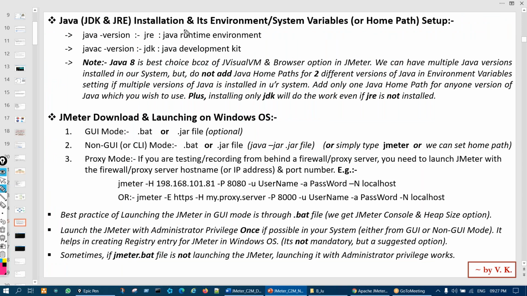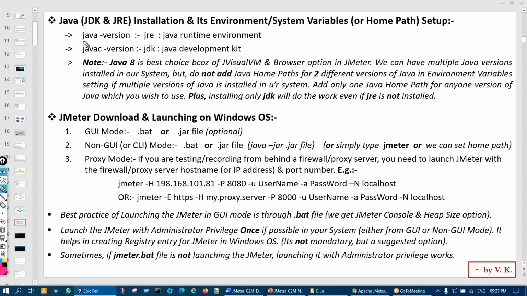So we have to install Java, and then we have to set up the environment system variable or home path, right? So how to do that, that also we'll see. Now in Java, two things come: JDK and JRE. JDK means Java Development Kit, and JRE means Java Runtime Environment. Okay, both things come all together. We do not have to worry.